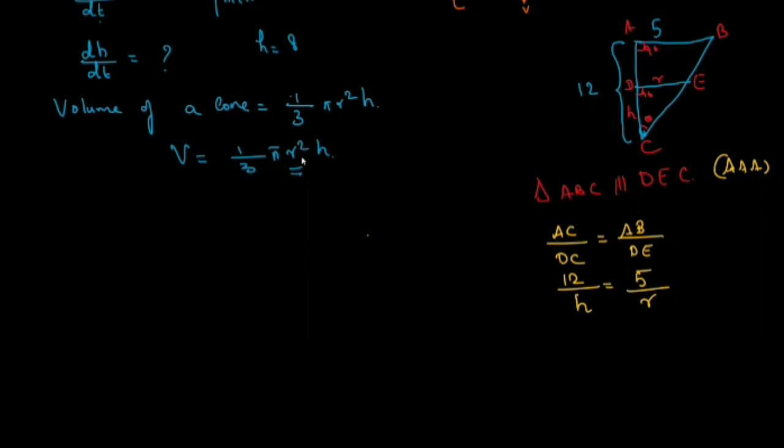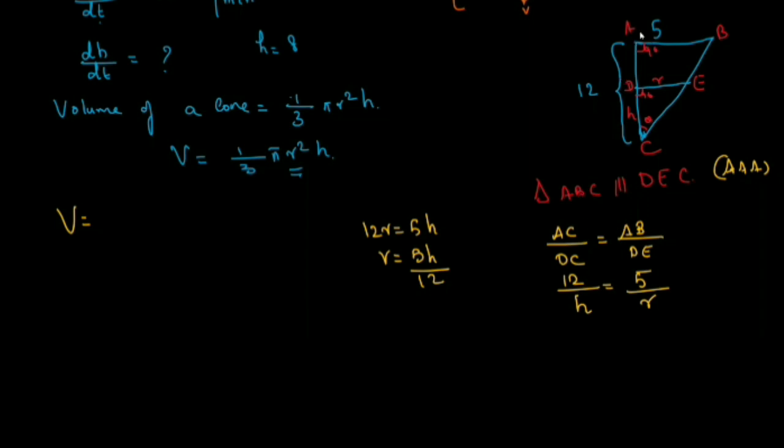So we need to find r. 12r is 5h, so r is 5h by 12. So the radius at that particular instant, when the height is h, is 5h by 12. Have you understood this? The two triangles are similar, so AC by DC is equal to AB by DE. AC is 12, DC is h and it is 5 by r. So 12r is equal to 5h, so r is 5h by 12.